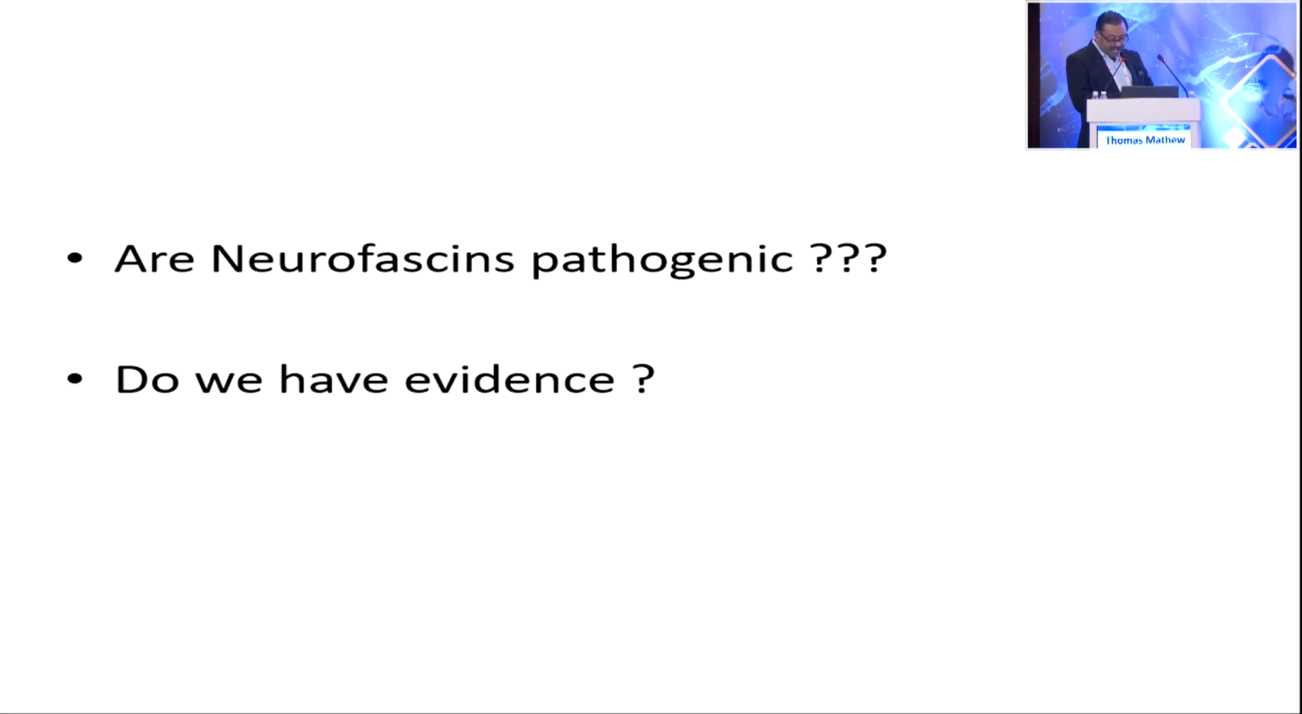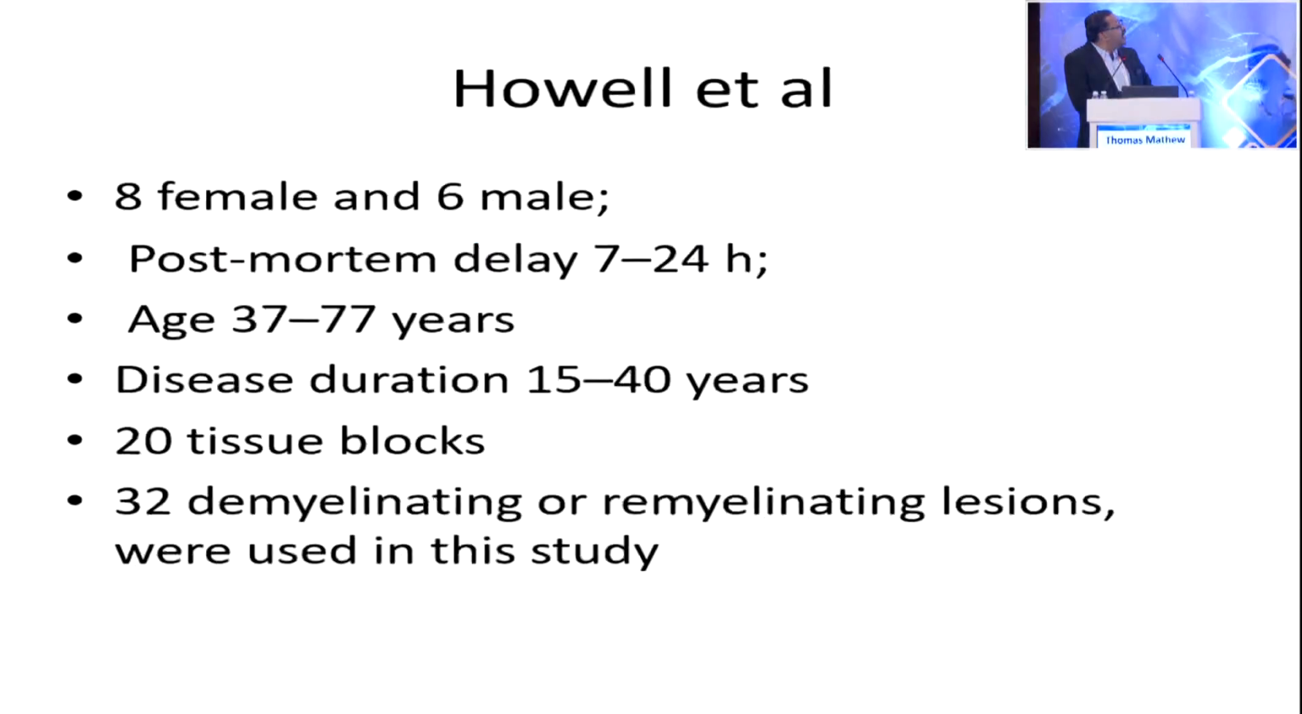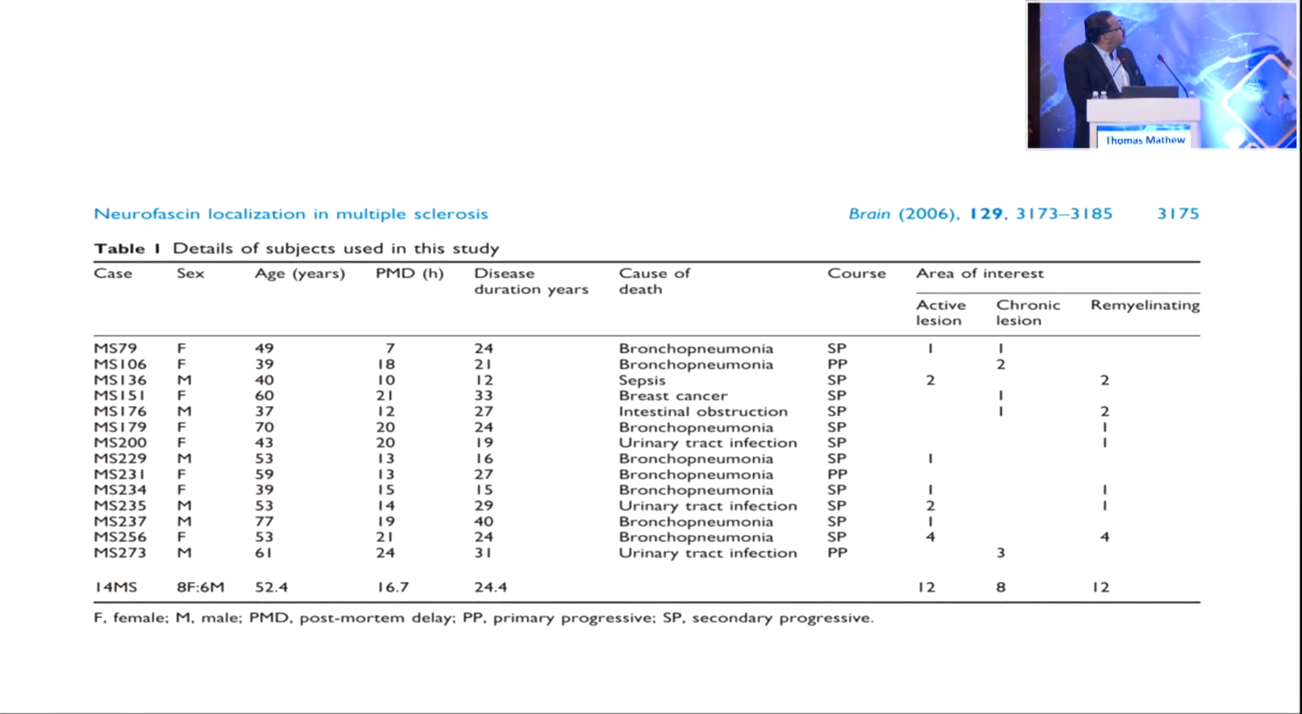Do we have evidence? So this is a paper from the UK Multiple Sclerosis Tissue Bank, around 14 patients, their lesions. There are 8 females and 6 males. The postmortem was done within 7 to 24 hours, age 37 to 77, disease duration of 15 to 40 years, 20 tissue blocks, 32 demyelinating and remyelinating lesions. These were the subjects of MS. They died due to various reasons, and they've done the autopsy and taken these lesions.